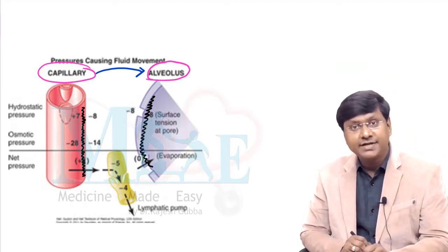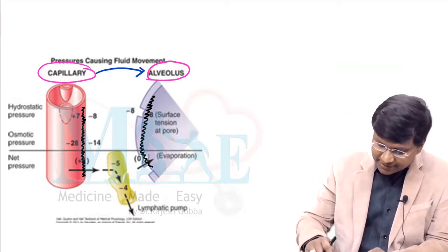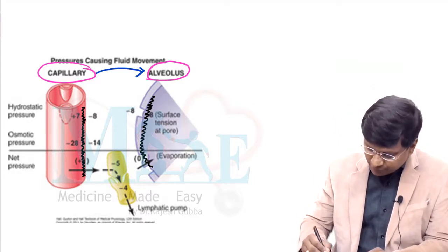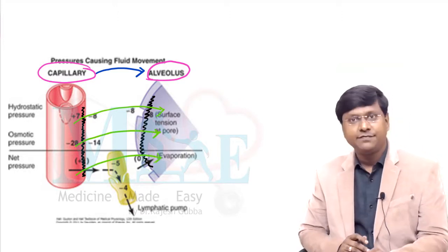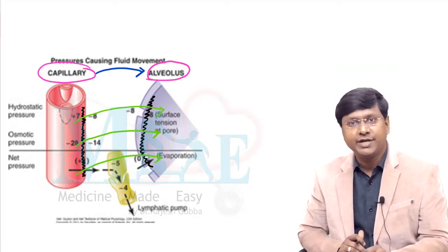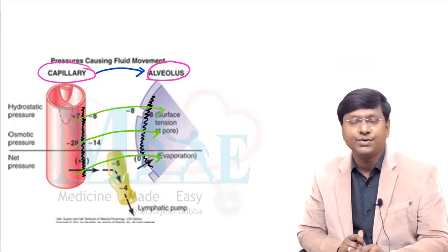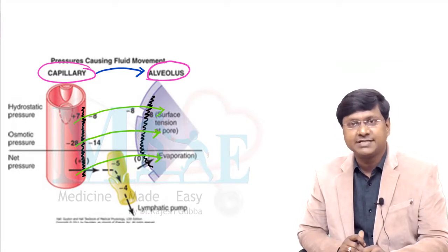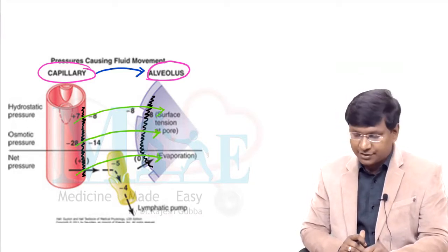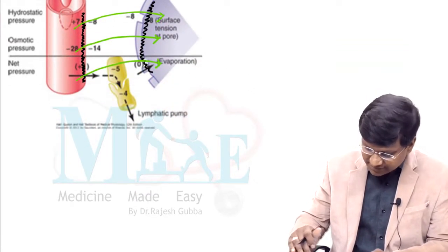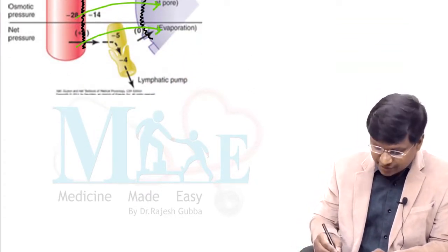Because of the destruction of the pulmonary capillary endothelium as well as the alveolar epithelium, the fluid slowly starts getting exuded from the pulmonary capillary into the alveolus. This is a very important point that you should remember. There are 2 clinical events taking place in the exudative phase.